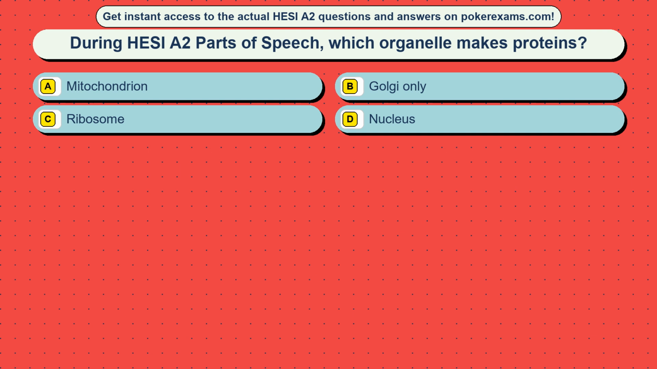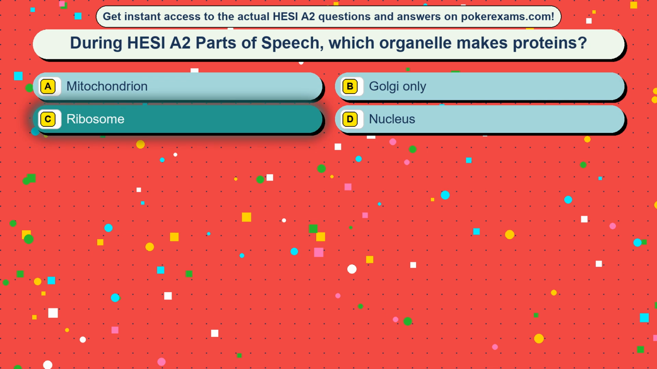Question 31. During HESI are two parts of speech. Which organelle makes proteins? Option A, mitochondrion. Option B, Golgi only. Option C, ribosome. Option D, nucleus. The correct answer is option C, ribosome.